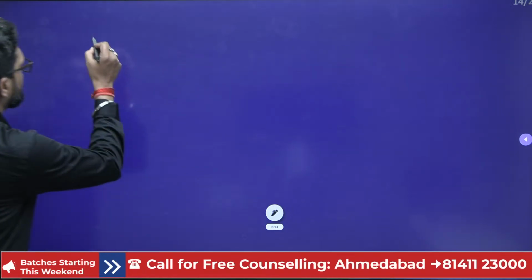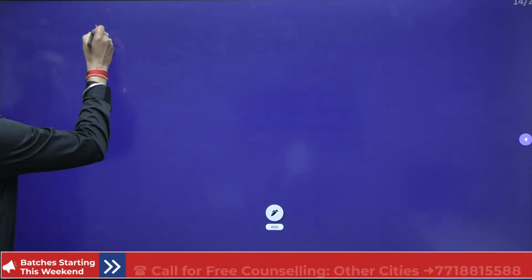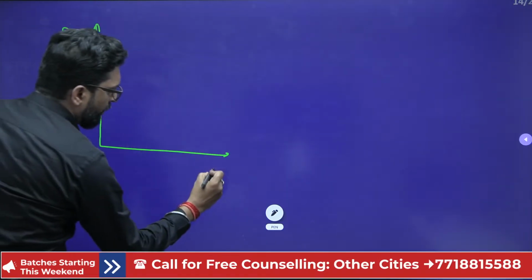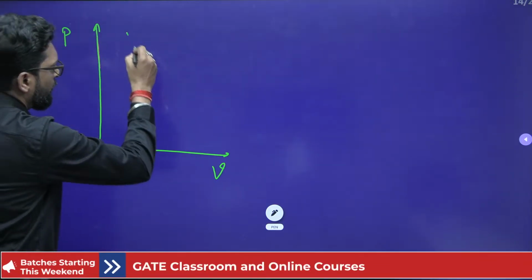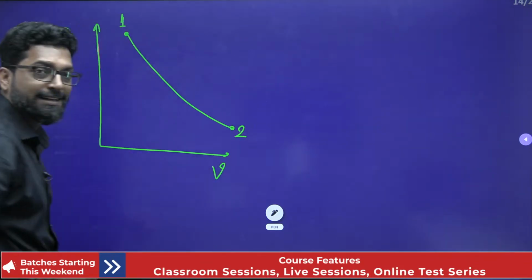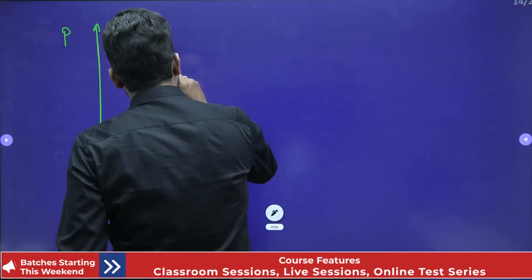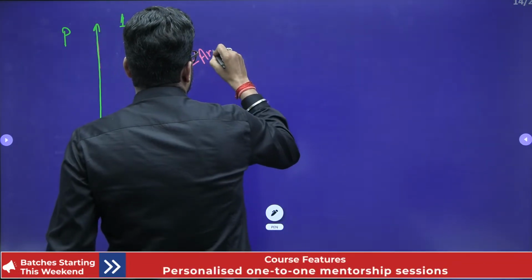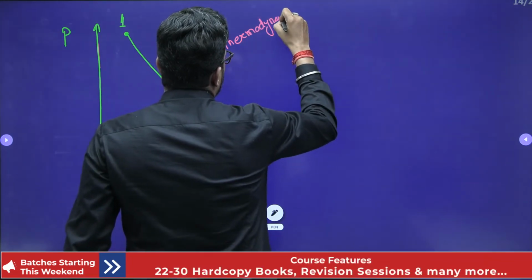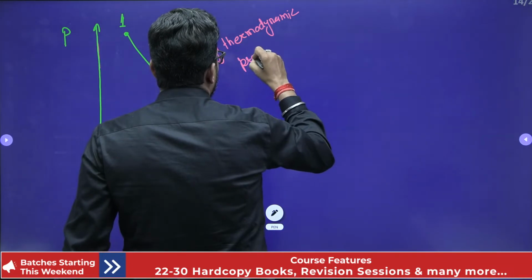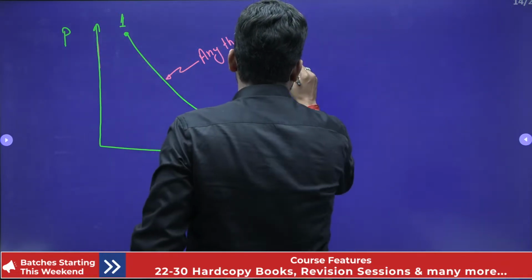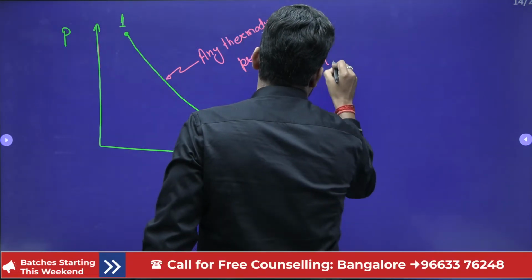If you draw P versus V and any quasi-static process from point 1 to point 2, mind it, for any thermodynamic process, the pressure is not changing. That means this pressure is a function of volume.